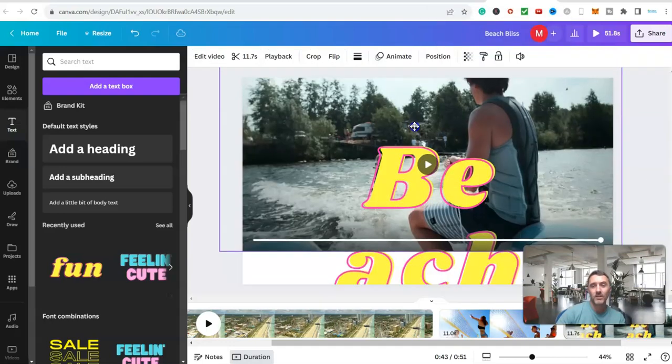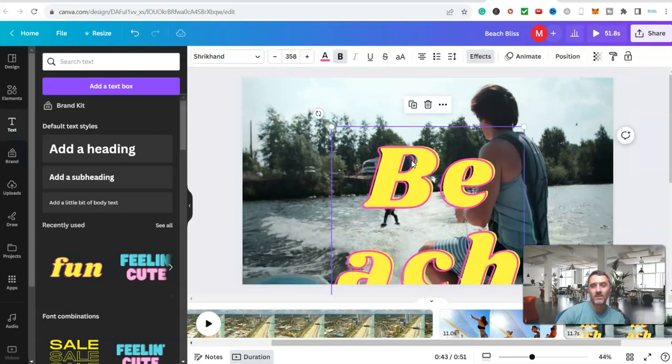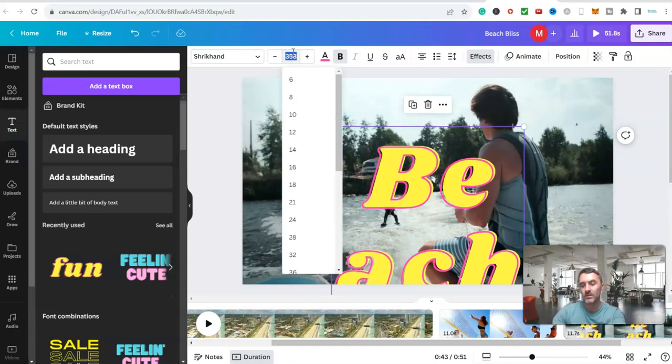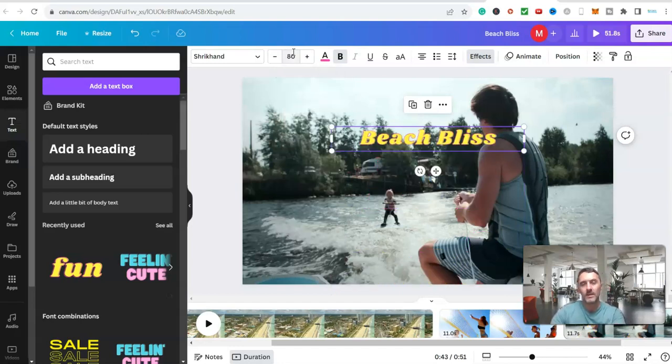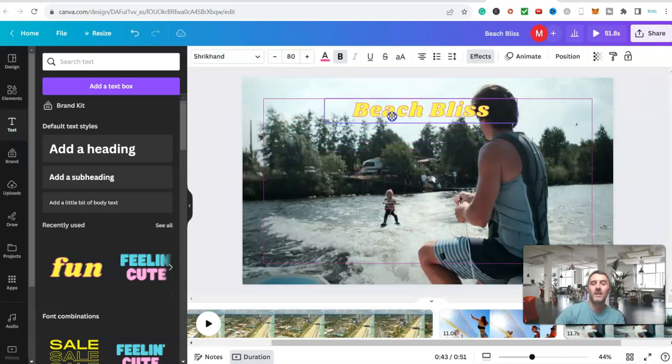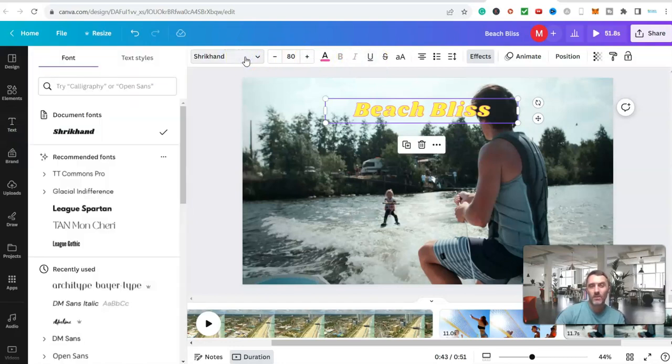Now obviously look at that, it's huge, isn't it? That text is far too big. So what do we do? Well, all we do here is, first of all, I'm just going to click on say 80, hit enter, and now it's gone to that size there. So I can put that over here. If I want to change the color, I can come over here, I can change the color, I can make it bold, I can underline it, I can change the font, etc.